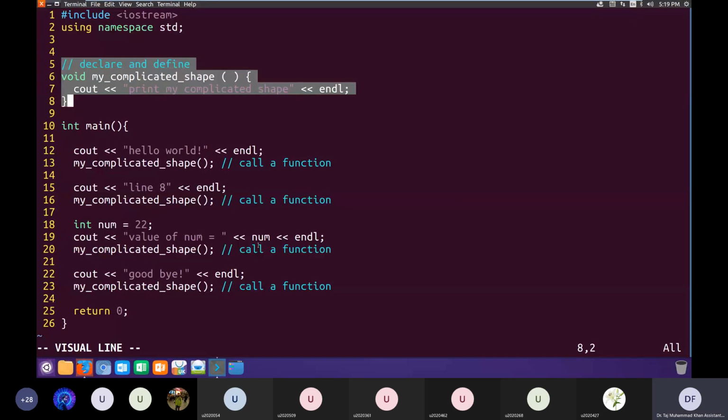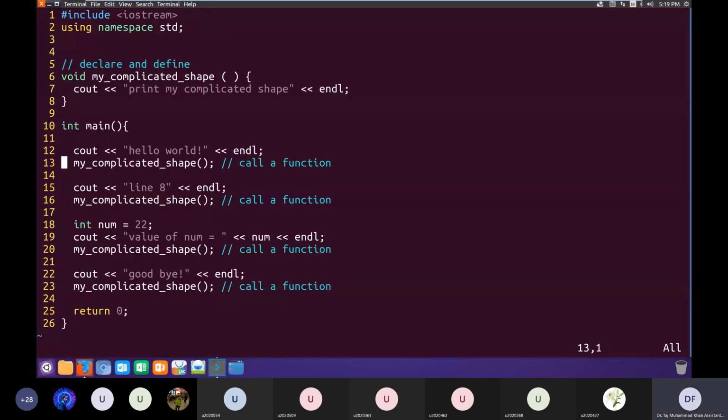Once we have declared and defined a function, like we have done in line 6 to 8, we would like to use the code of that function at many points in our program. So whenever you want to use the code of that function in our program, technically we call it calling a function. Here at line number 13, I am calling this function.